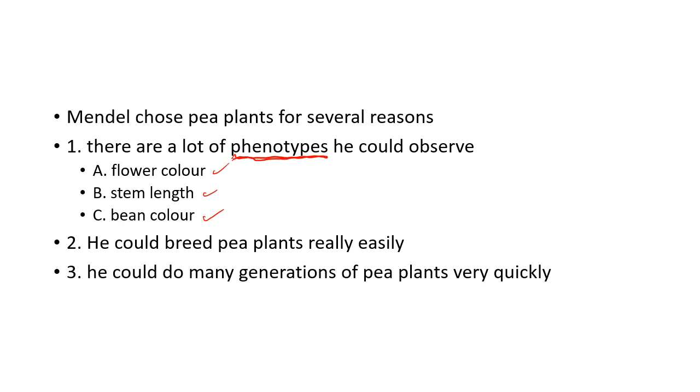And that's the third thing right there, he could do many generations of pea plants very quickly. If he studied something like tortoises or humans, it would take many years for him to look at just 2 or 3 generations.